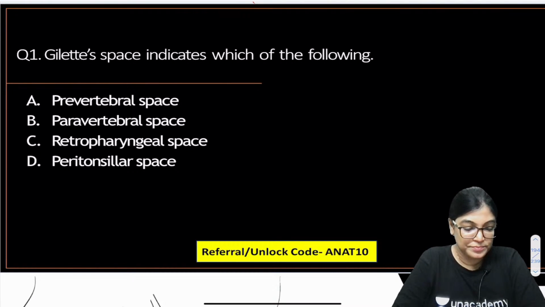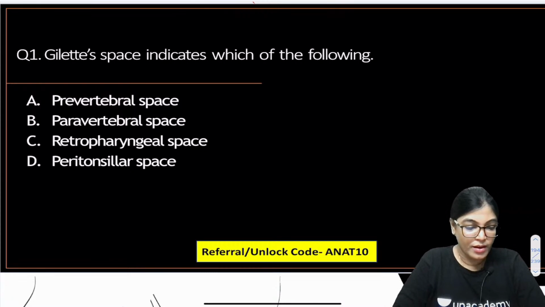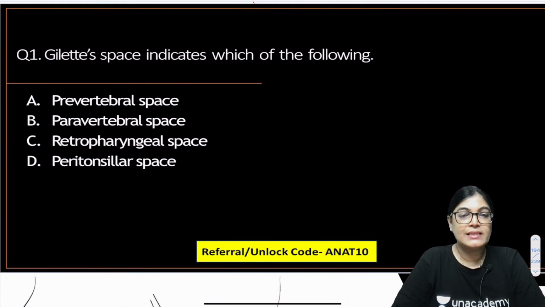Question number 1. Mark the correct answer. I will give you 30 seconds for marking the correct answer, and then I will come up with the explanation. All the best to everyone. Which is the correct answer? A, B, C or D? Gluteus space indicates which of the following spaces?